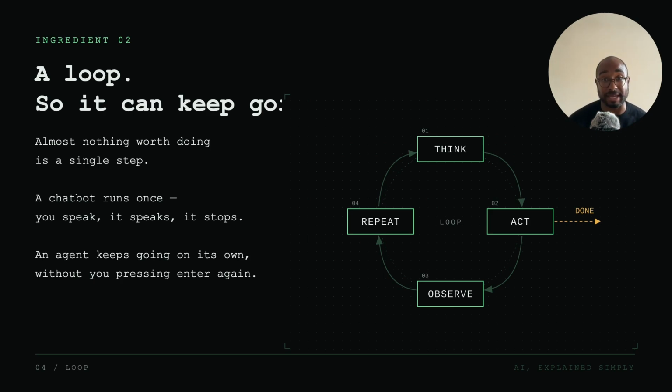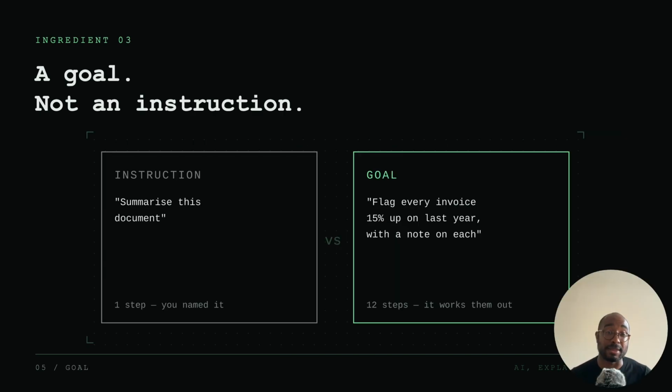The AI does something, looks at what comes back, makes a decision, and eventually carries out that task. It completes it. Or it doesn't carry out that task, it gets stuck and it lets you know. So if we go back to that previous example, a chatbot, you ask it to do something, it's not able to do it. It just gives you some sort of an answer and just stops. The agent will just keep looping and eventually either carry out the task or it will stop because it gets stuck. And last but not least, this is the third ingredient, and this is an equally important one.